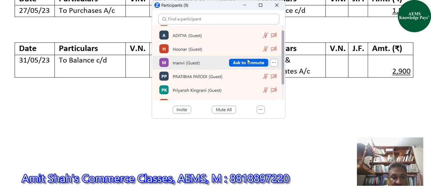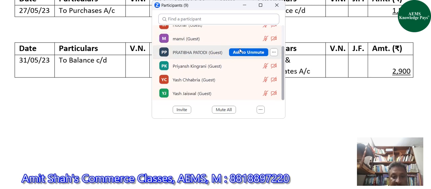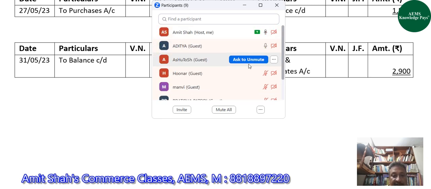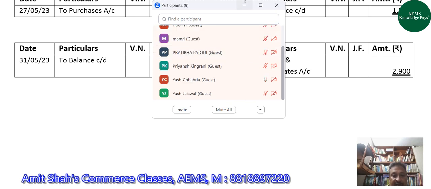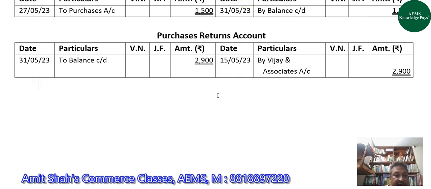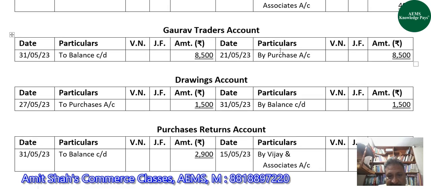Aditya, Ashutosh, Hunar, Manvi, Aryan, Priyansh, Yash. Yes, sir. So now, guys, you can do the questions of journal and ledger very well, right? Yes, sir. Good.